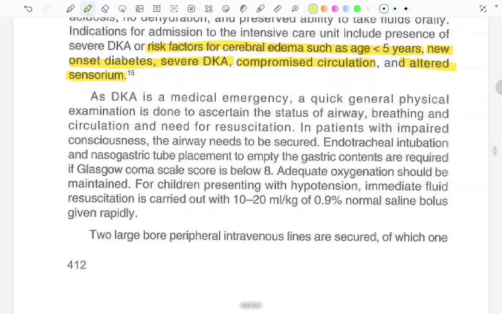A quick general physical examination is done to ascertain the status of airway, breathing, and circulation and the need for any resuscitation. In patients with impaired consciousness, the airway needs to be secured.